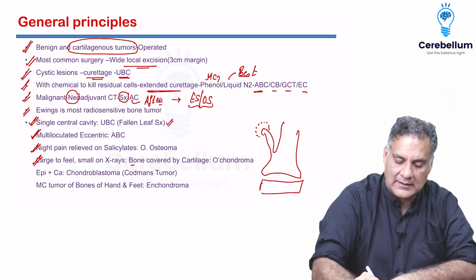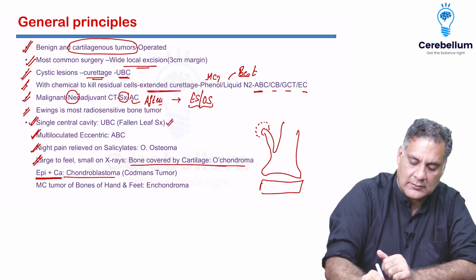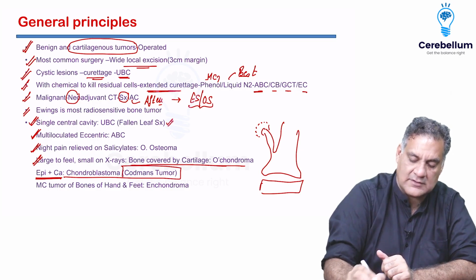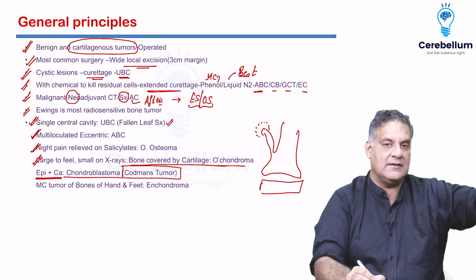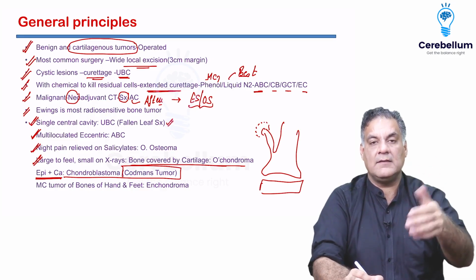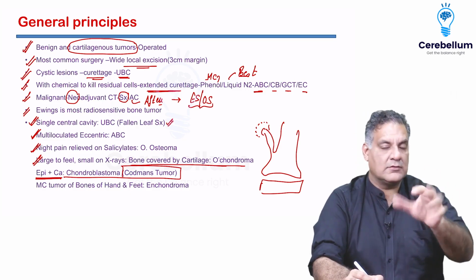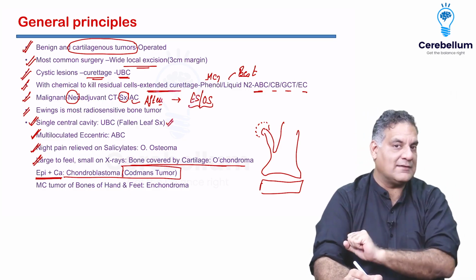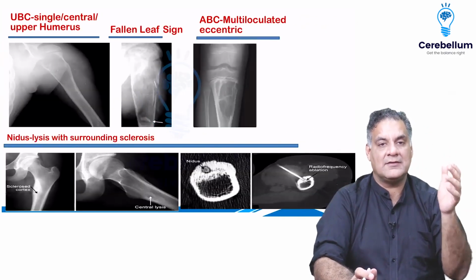Bone covered by cartilage, osteochondroma. And then epiphysis with calcification, chondroblastoma, also called Codman's tumor, which is not the Codman's triangle. Codman's triangle is a periosteal reaction in malignant lesions like osteosarcoma. Codman's tumor is another name for chondroblastoma. And then the most common tumor of bones of hand and feet is chondroma. Most common tumor of hand is squamous cell carcinoma, remember. But most common tumor of bones of hand and feet is chondroma.